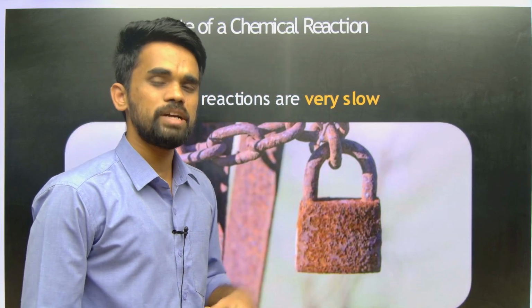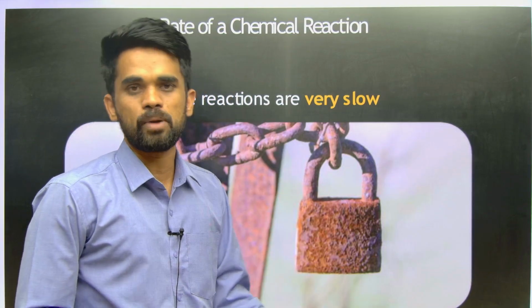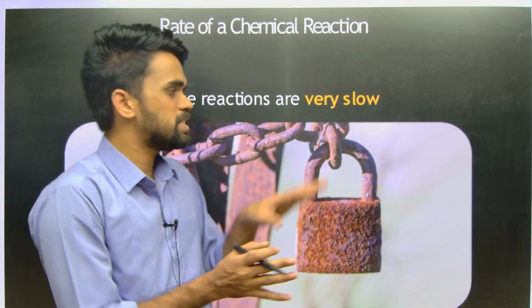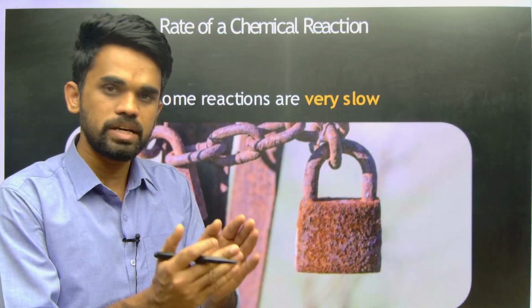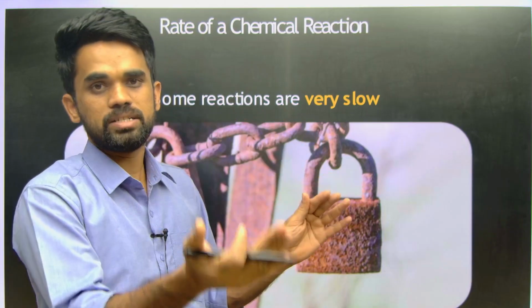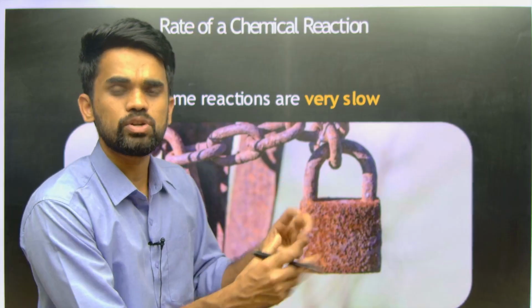So this oxidation of metal is a very slow process. This is also a chemical reaction: oxidation of metal like iron forms iron oxides. So it's a very slow process.